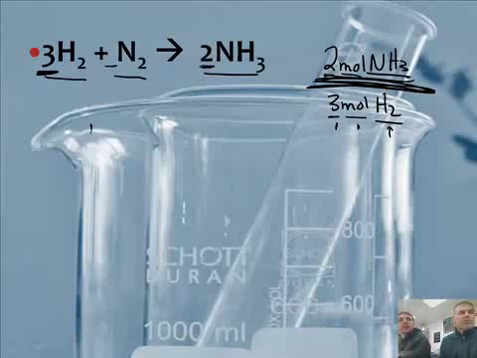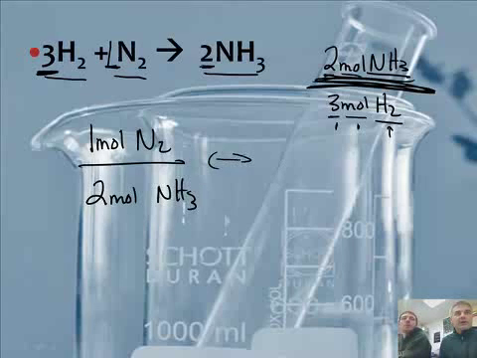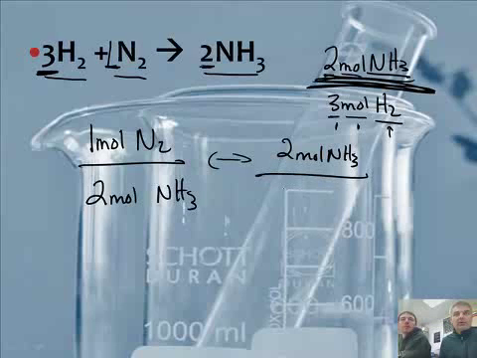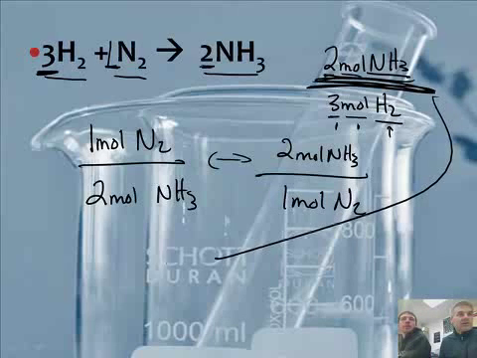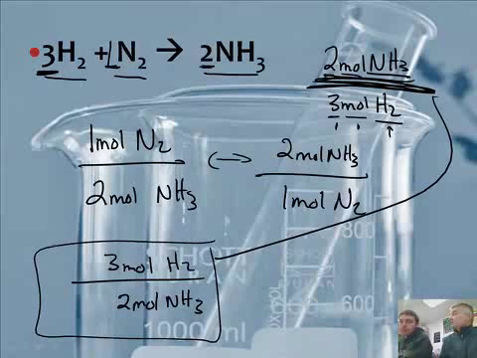1 mole of nitrogen. Where'd you get 1 mole? I don't see a 1 anywhere. Well, if it's blank, it's a 1. Right here, folks, we've got N2, but there's no number, but of course that implies it's a 1. 1 mole of nitrogen over 2 moles NH3. Okay, and we could flip this, guys, right? We could also write 2 moles of NH3 is equal to 1 mole of N2. Why don't we go ahead and flip the first one we did? And we can say 3 moles of hydrogen is equal to 2 moles of NH3.